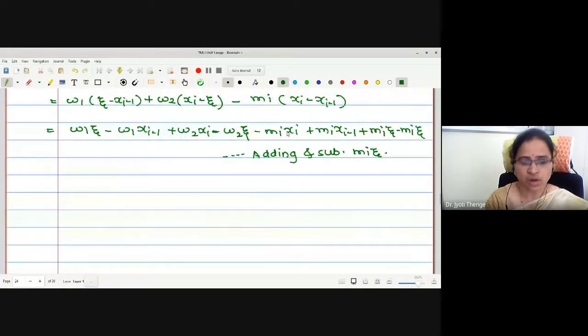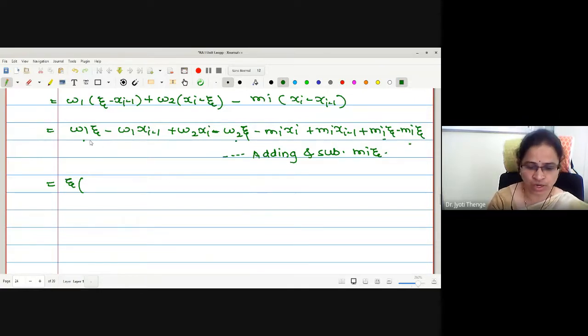Now let me collect the coefficients of zeta and xi minus 1. First, let me check how many zetas I have. Here it is zeta, here it is zeta, here are the two zetas. Therefore, I am going to collect this one and this one.